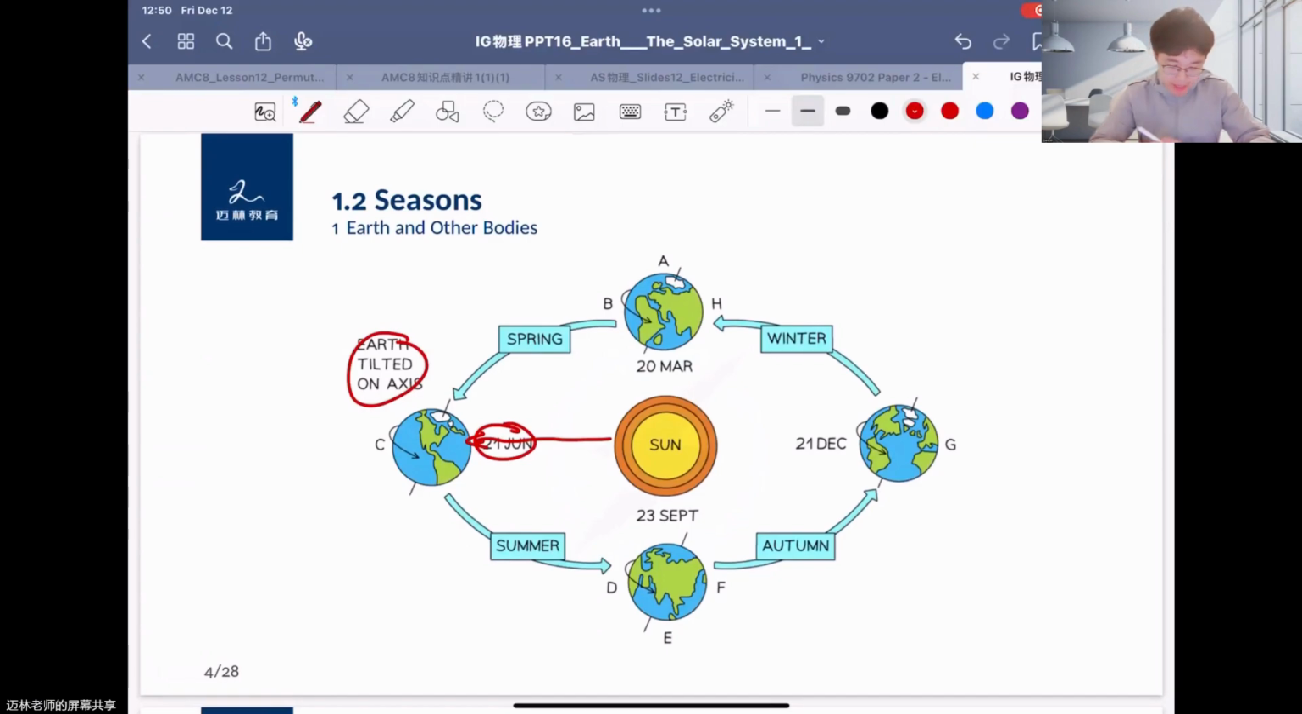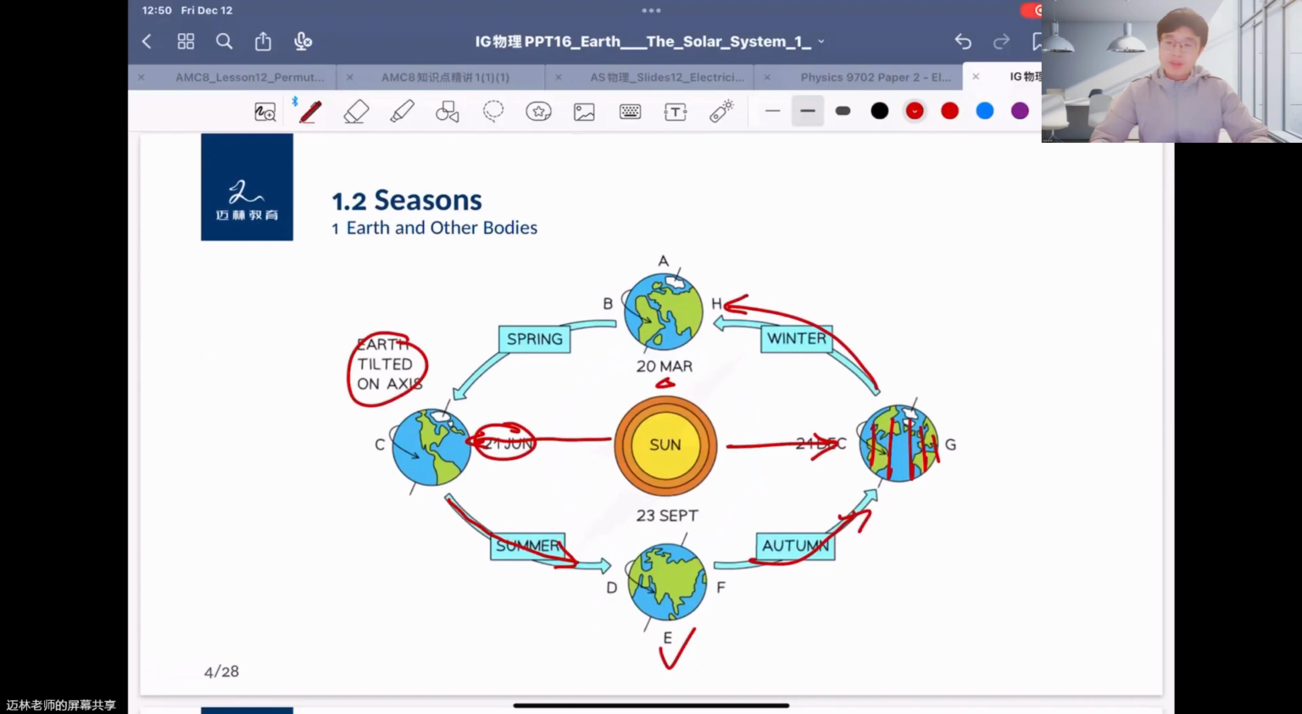The Earth rotates around the Sun, and from September the 23rd it comes to autumn, or fall. After a quarter of the orbit, the Sun shoots directly on the Earth. After that, it rotates further and comes to March 20th. So it's spring. So here are the four seasons.